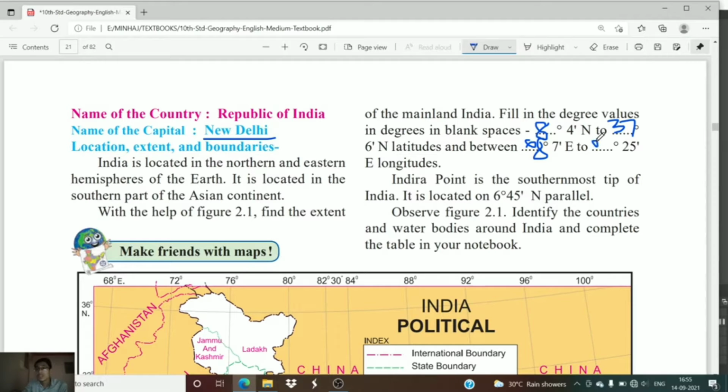So what is the extent of India? The latitude is 8 degrees 4 minutes north to 37 degrees 6 minutes north, whereas the longitude is 68 degrees 7 minutes east to 97 degrees 25 minutes east. The southernmost tip of India is Indira Point.